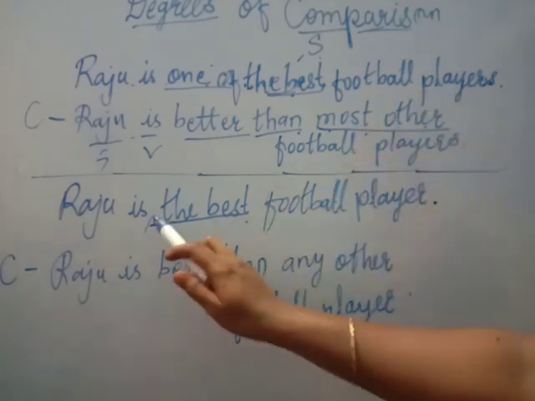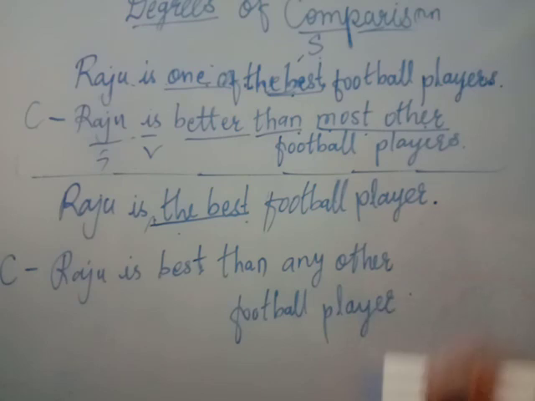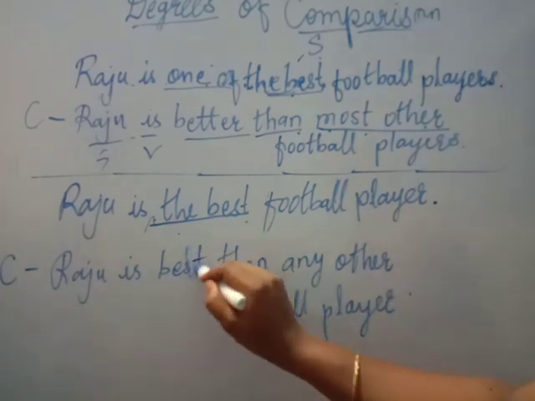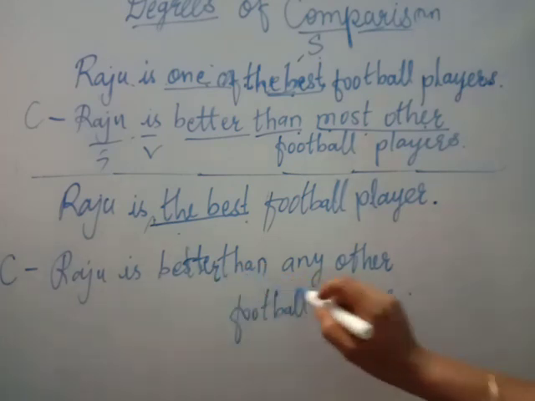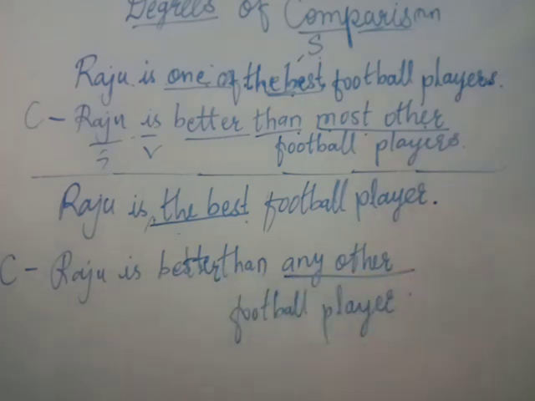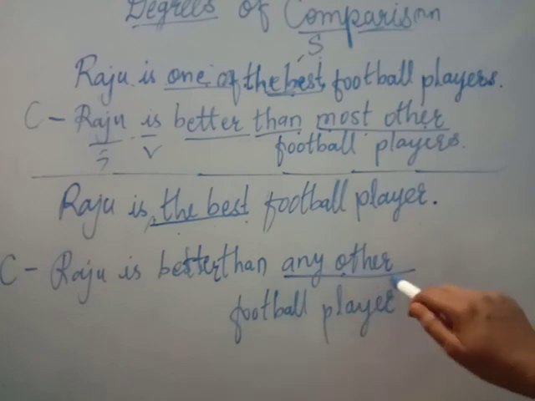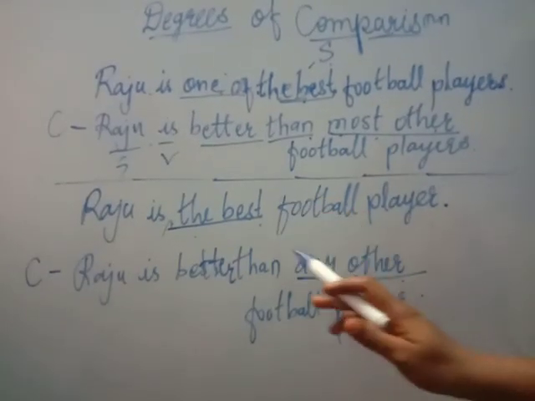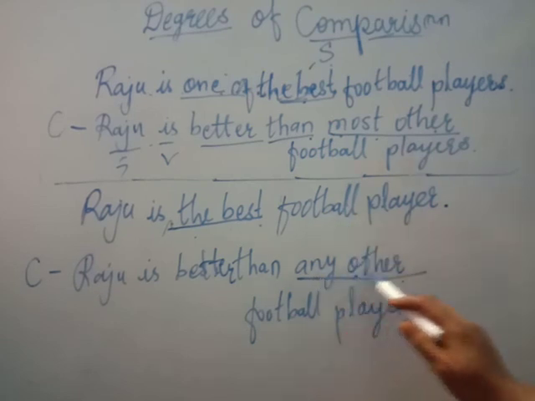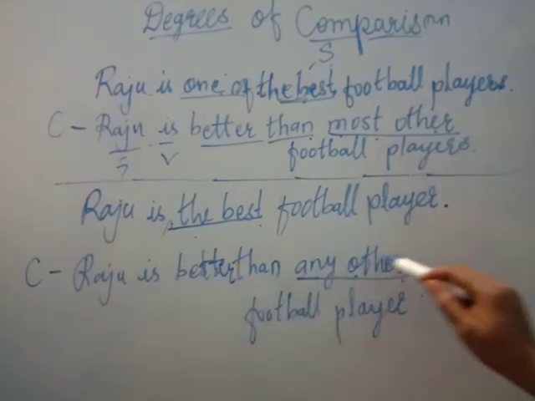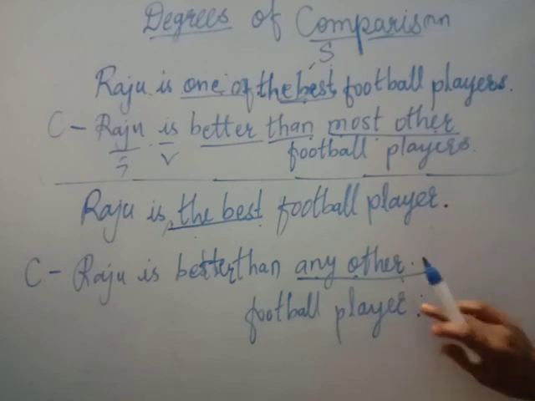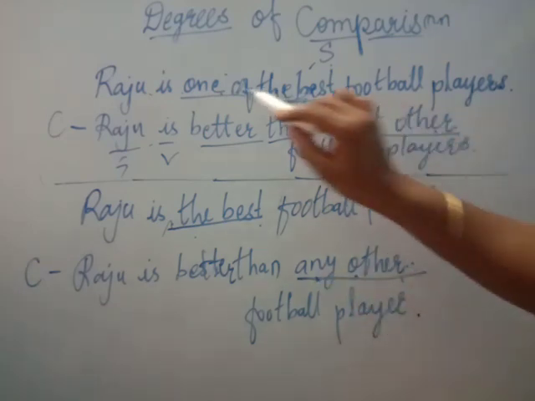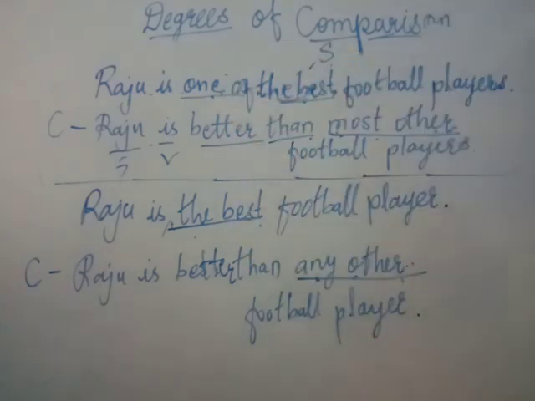But when there is no "one of" in the sentence, how will the change be? Raju is better than any other. Now why have we written any other? Because there is no comparison of Raju with anyone. As there is no comparison with anyone, that's why we have written any other. Raju is better than any other football player. So in such a way we have to use most other and any other, because of this "one of", the changes we have to do.